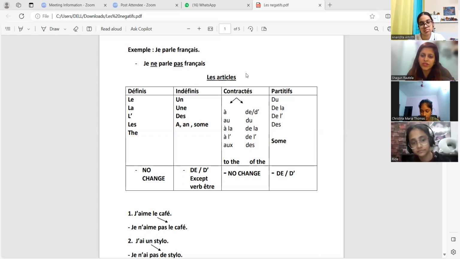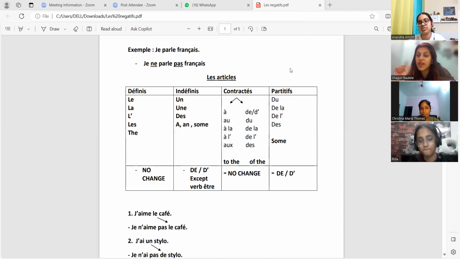Okay. Anandita, would you like to try one sentence with definite article? Je mange le pain. Okay, but the verb manger is there and the word pain is there. So that means we are going to use partitive article with that because it's related to food. Definite article we cannot write.